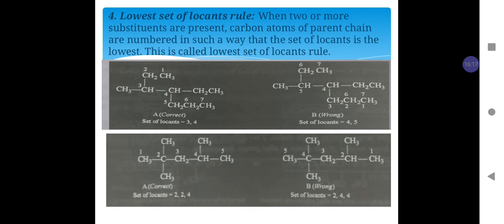So the set of locants is 2,4,4, because at carbon number 4 there are two substituents. But if numbering is done from the left-hand side, then the set of locants is 2,2,4, which is the lowest set of locants. Hence the numbering is correct, which is shown in the left-hand side molecule.